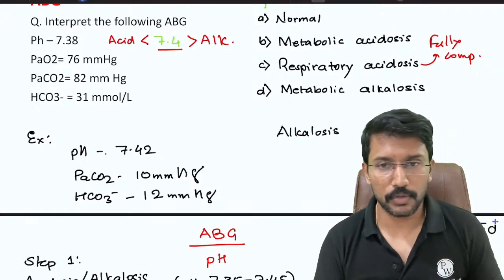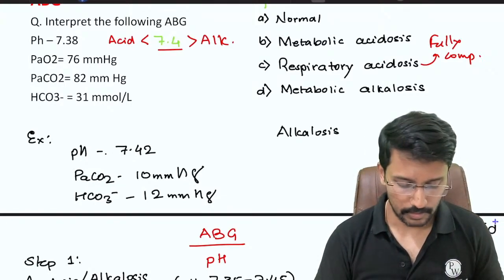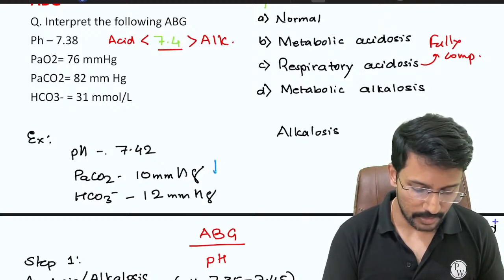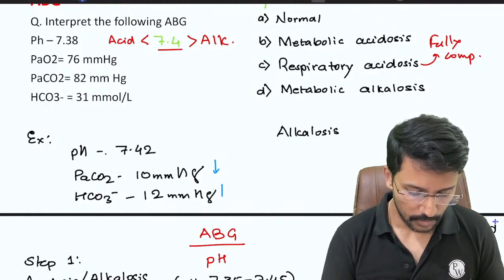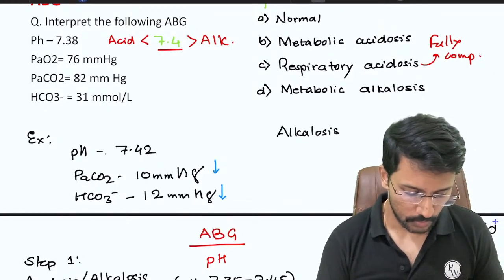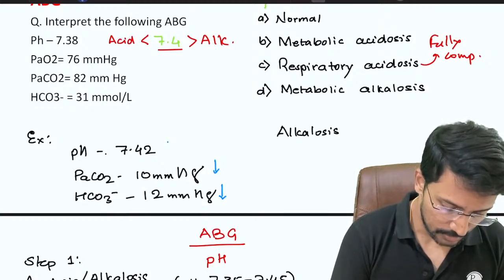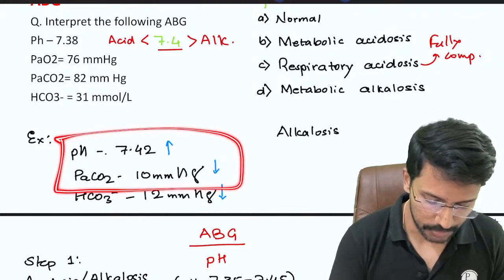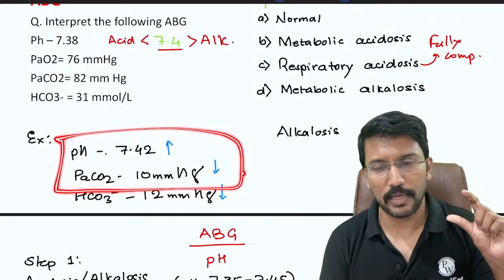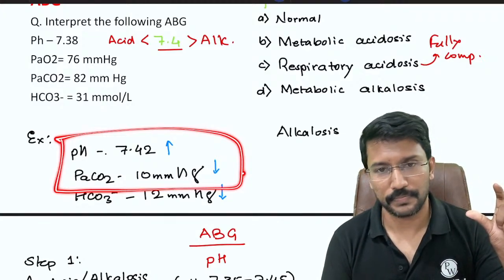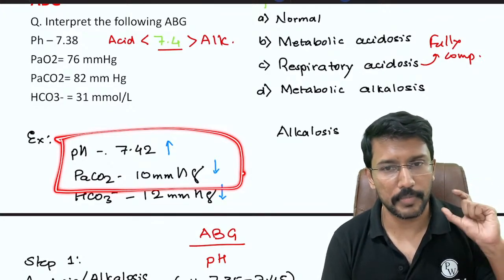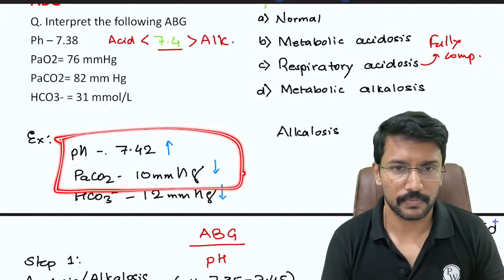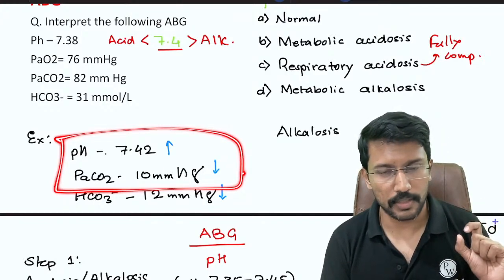Right, now what is our step number 2? Applying ROMS, right? So here PaCO2 is decreased, bicarbonate is also decreased, and pH is increased. So when you apply ROMS, we are looking at PaCO2 and pH, right? Are they following the same direction or opposite direction? They are following the opposite direction, right?